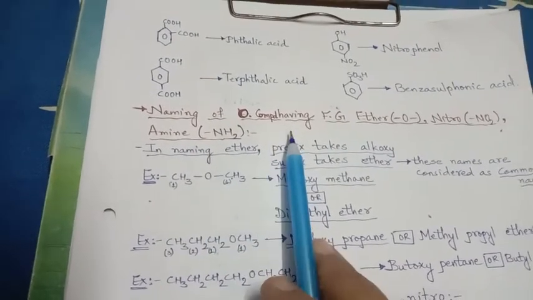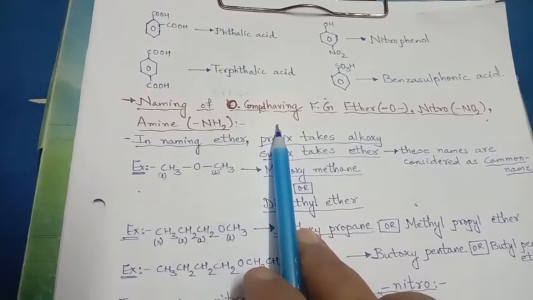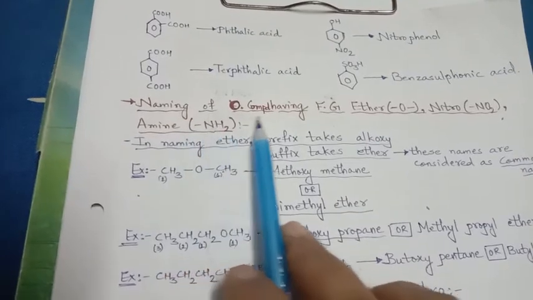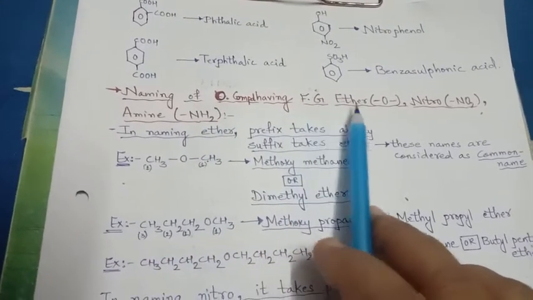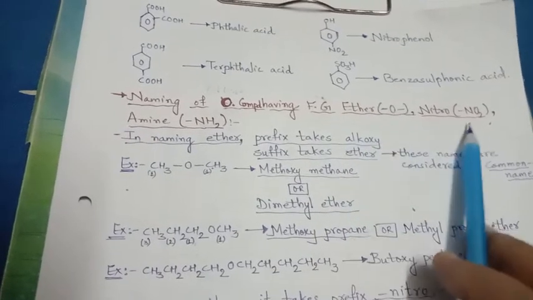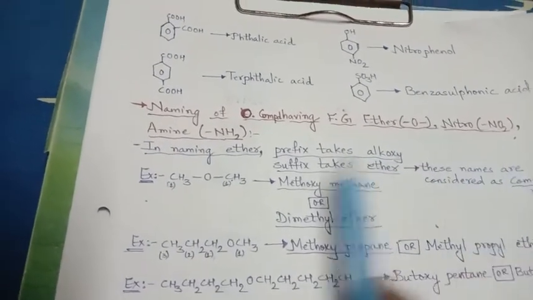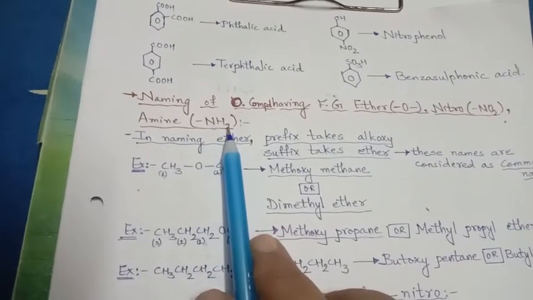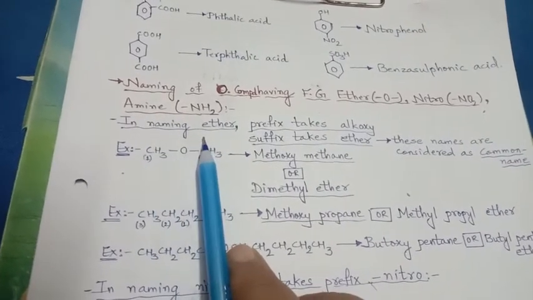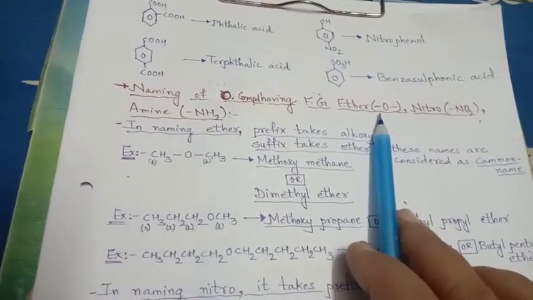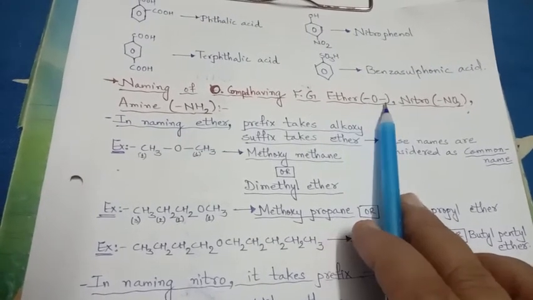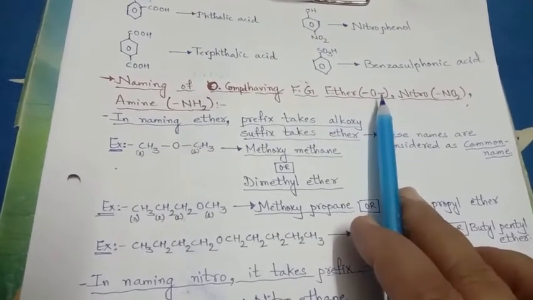Now, in functional group naming, two or three in the list we have left out for the naming. So, the naming of organic compounds having the functional group ether, that is oxygen with an alkyl chain on either side, nitro group NO2, and amine group, that is NH2. In naming ether, when the compound has O as a functional group and on either side an alkyl group is there, then it is ether.